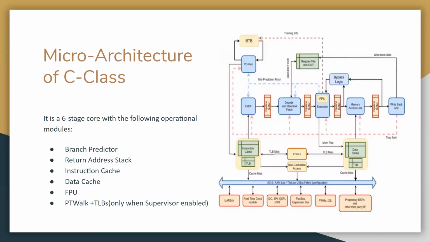I'll get into some of the architectural details. As I said, the operational modules include branch predictors, return address stacks, instruction caches, data cache, FPU, which is quite an important feature that E-class was not providing, and some PT walks and TLB. Next.